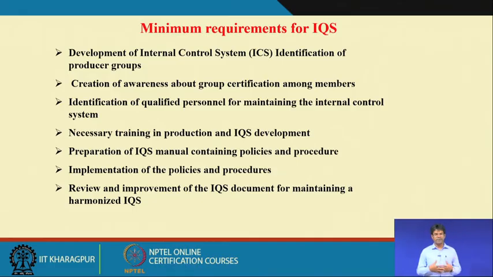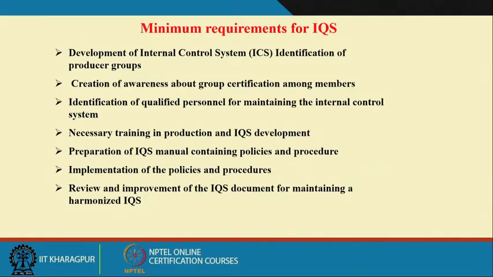So, in this process, as we discussed, the operational structure is as follows. A group of farmers, individual farmers or producers, the operators, can apply for organic certification. They apply to the inspection or certification agency, which forwards the applications to APEDA, where the application is scrutinized and verified. APEDA coordinates with the national accreditation board, the evaluation committee, and the inspection and certification agencies, who review the applications and formulate evaluation committees.